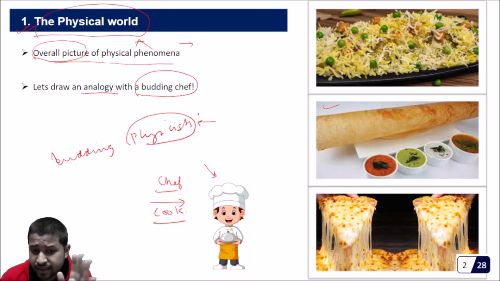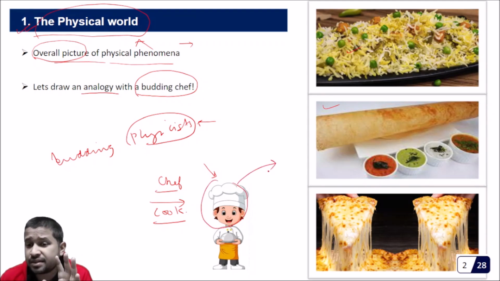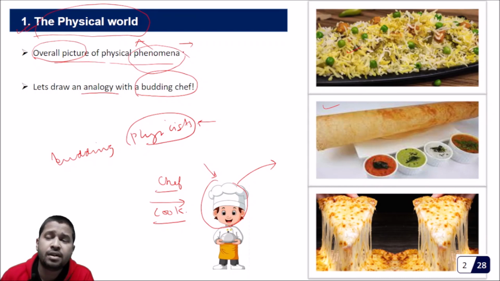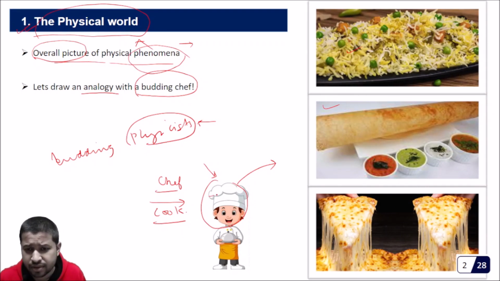Just like if you are a budding chef, we'll try to show you the various dishes which you have to make. Similarly, in this chapter, we are going to talk about the various physical phenomena which are very interesting and exciting, and how physics helps in understanding these phenomena, and how physics helps in various inventions and so on. Okay, now after I've shown you these dishes, what will I do?